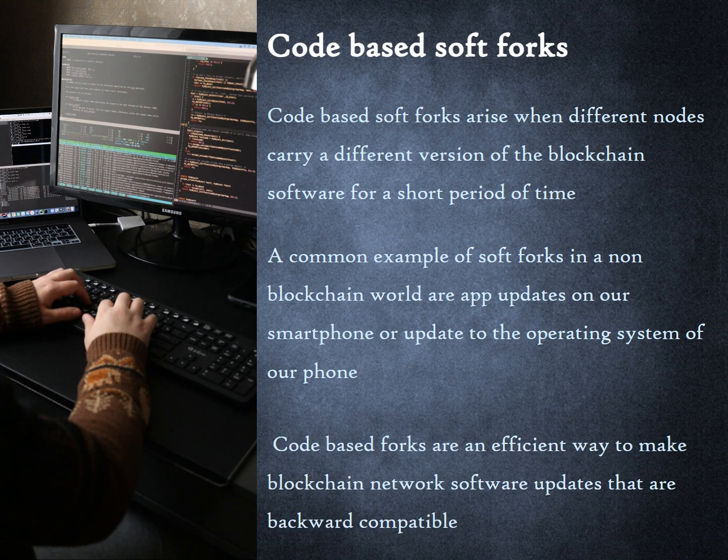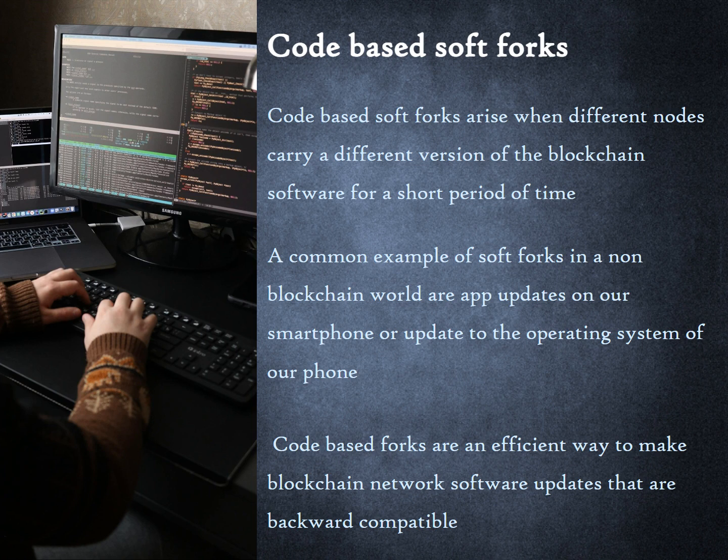Code-based forks are an efficient way to make blockchain network software updates that are backward compatible. Imagine if a network increases the maximum permissible size of blocks from 1 MB to 2 MB. Those who didn't upgrade can continue to mine blocks, but they won't have the additional functionality of mining larger blocks.